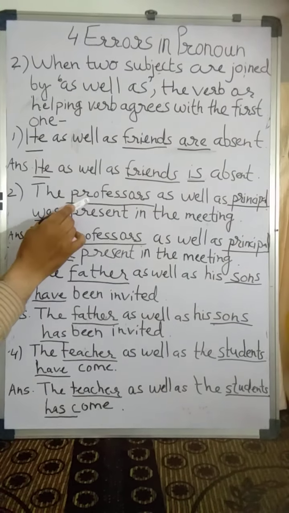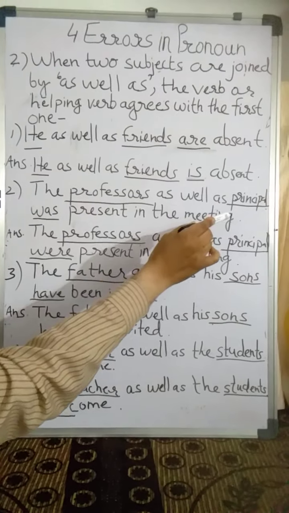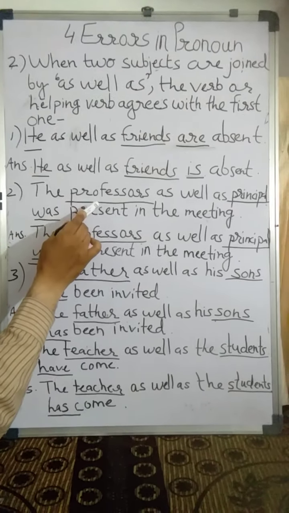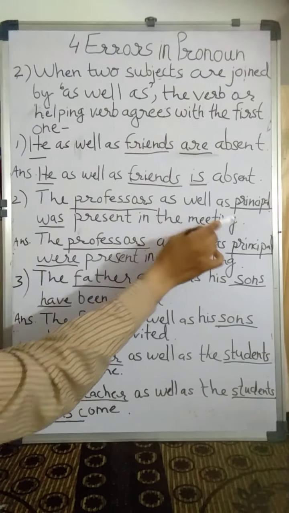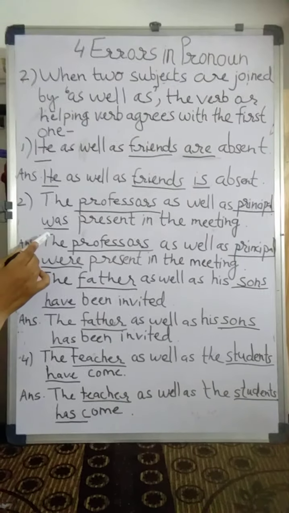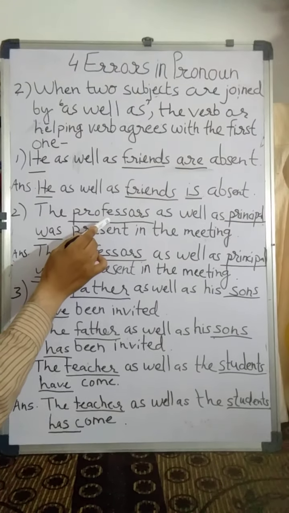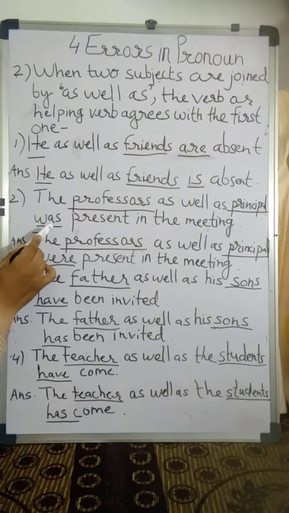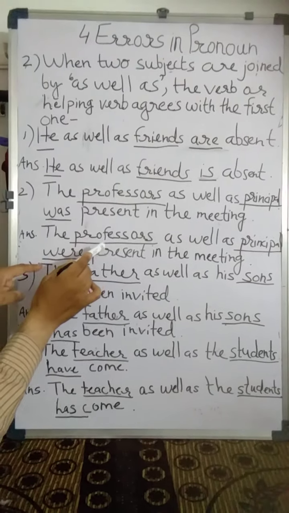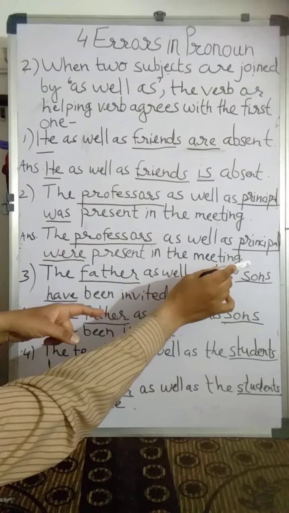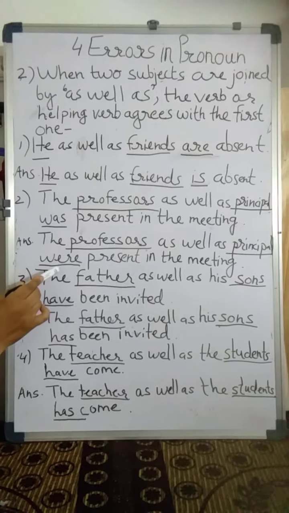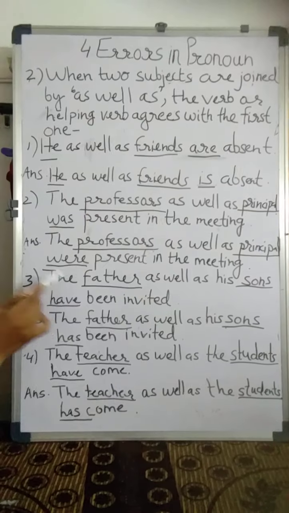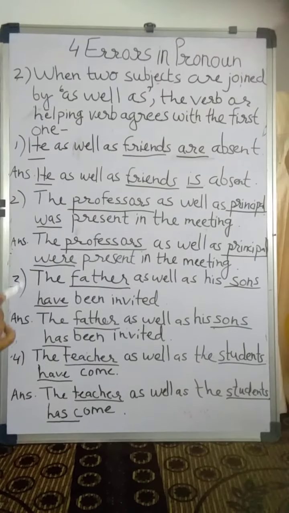Example number 2. The professors as well as principal was present in the meeting. Here the first subject is professors, second is principal, and the helping verb is was. Since the first subject is plural here, the helping verb should be plural. The correct answer is the professors as well as principal were. Here was will become were because professors is plural, and we are connecting with as well as.